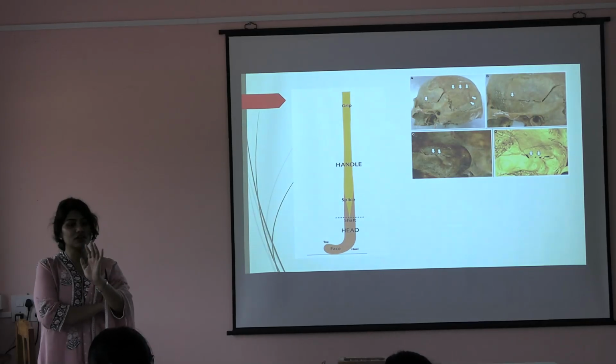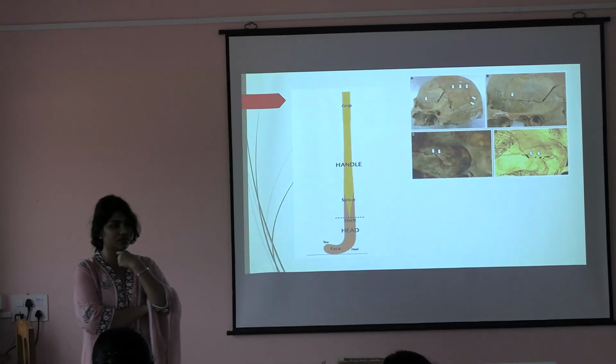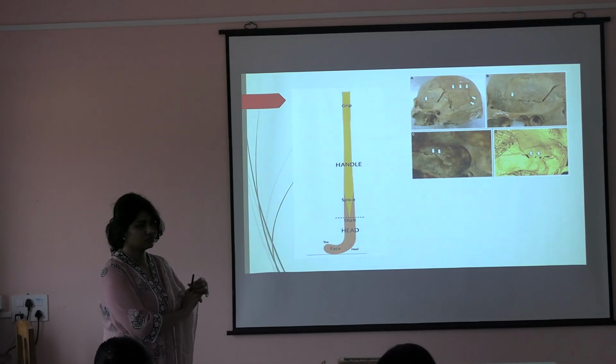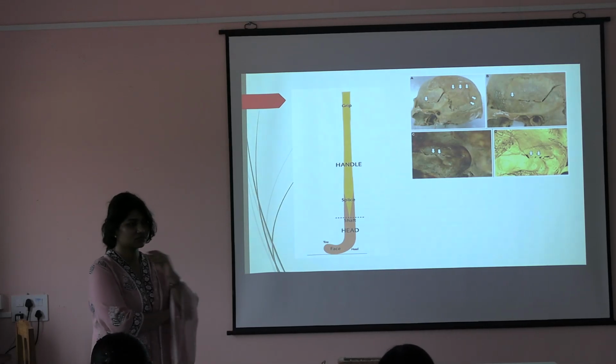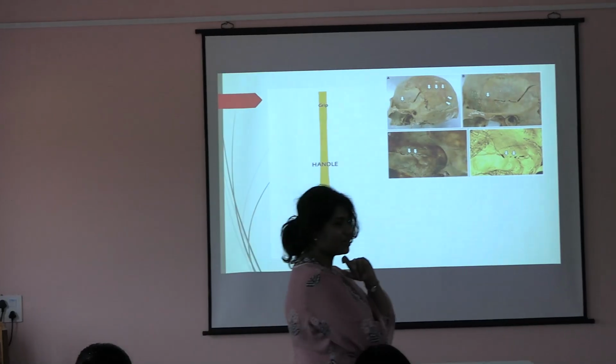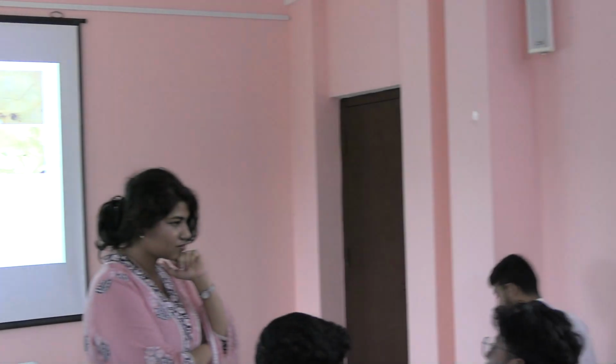What is the meaning of depression? Bulge out is not depression.